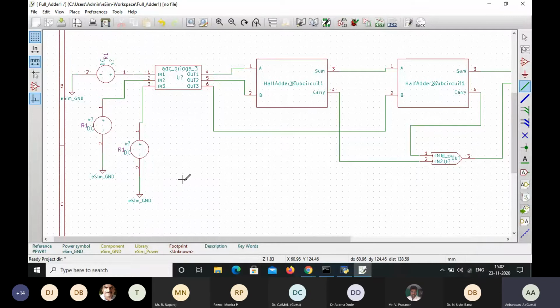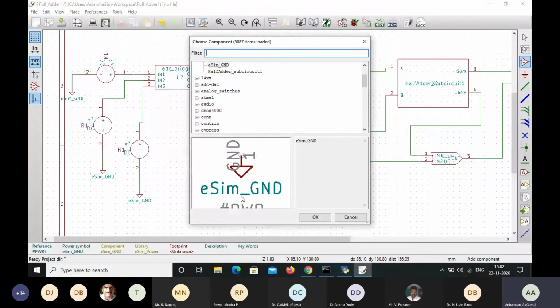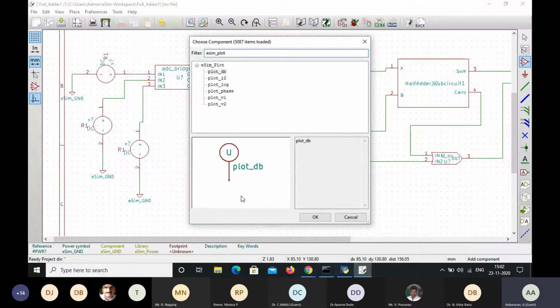Okay, now the input voltage source and grounds are connected, and then here one more thing we have to place, that is, select component and then plot and then input ports. So first I'm going to place eSIM underscore plot v1.